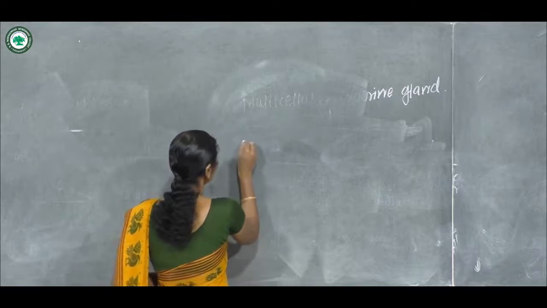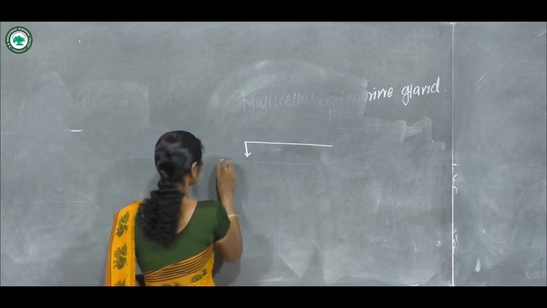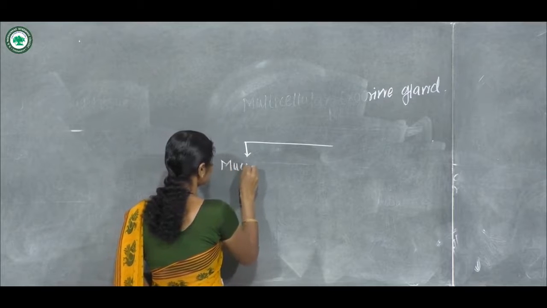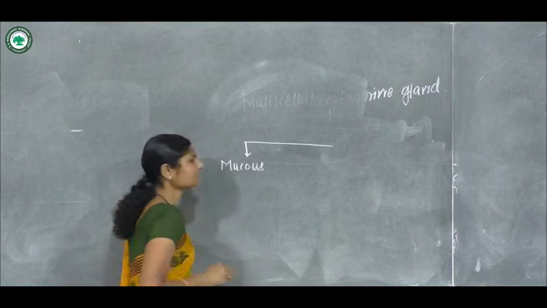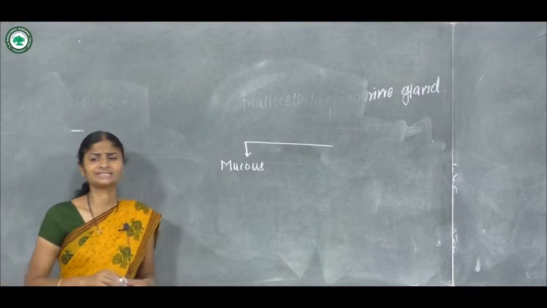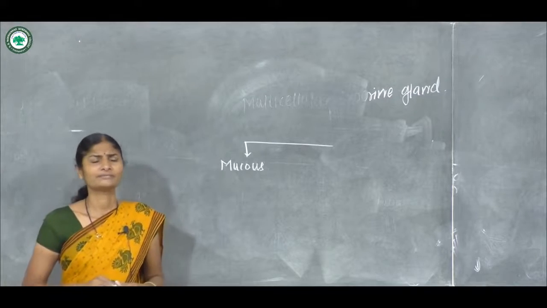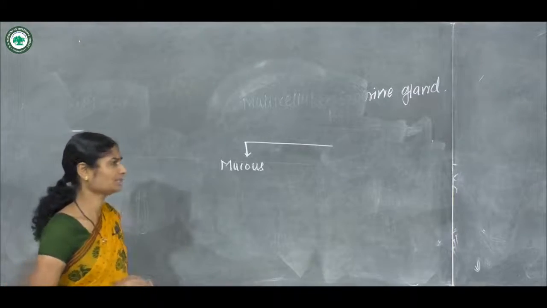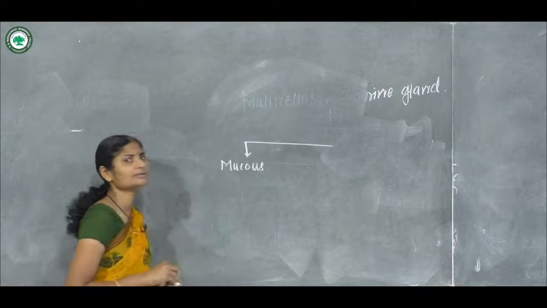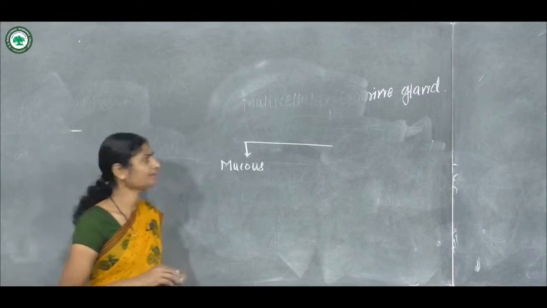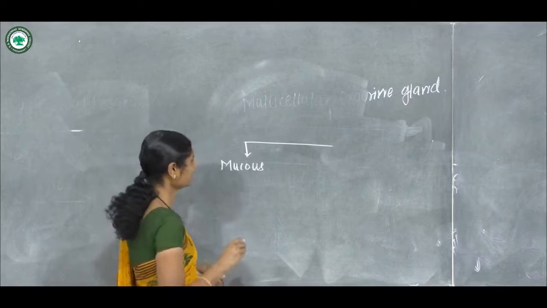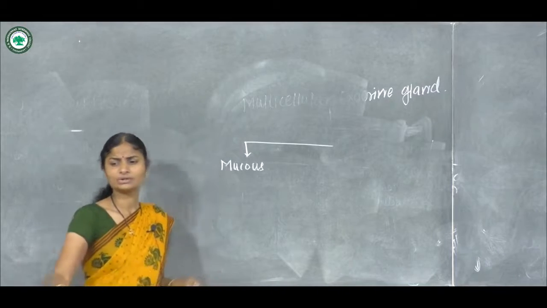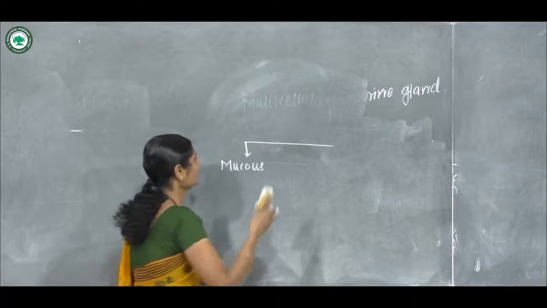First type is mucus secreting cells. These mucus secreting cells have a flattened nucleus, and the nucleus is located towards the base.